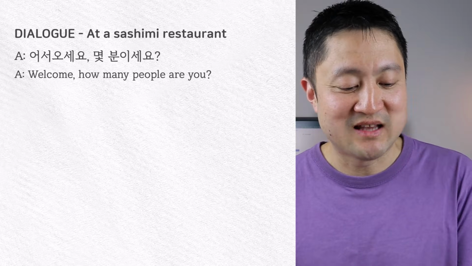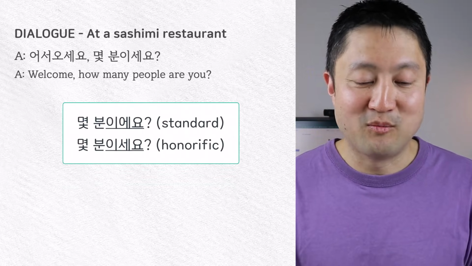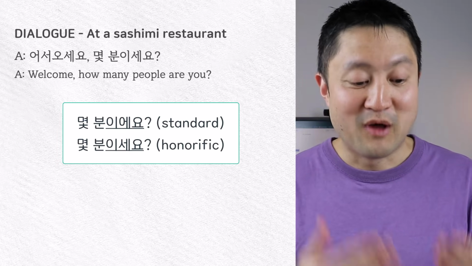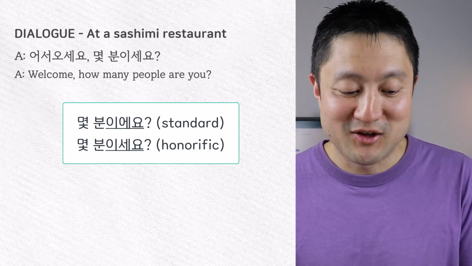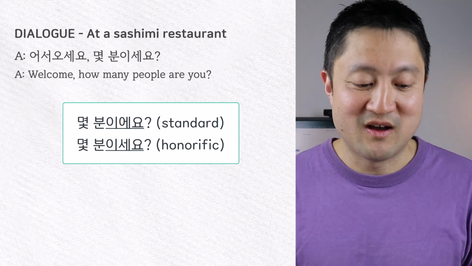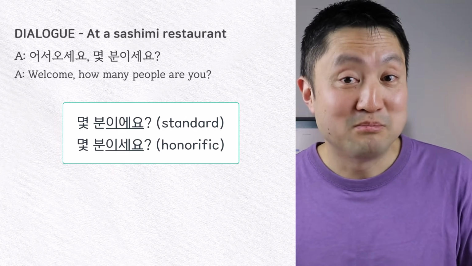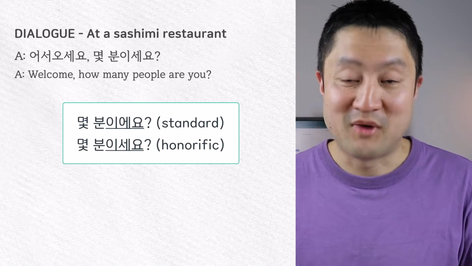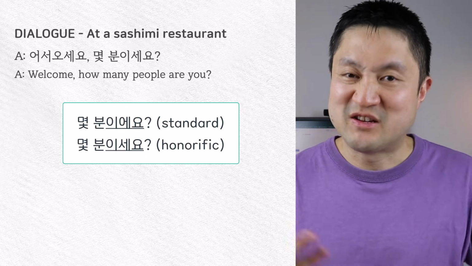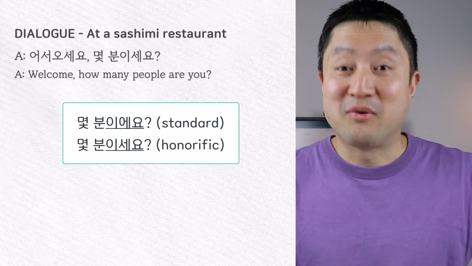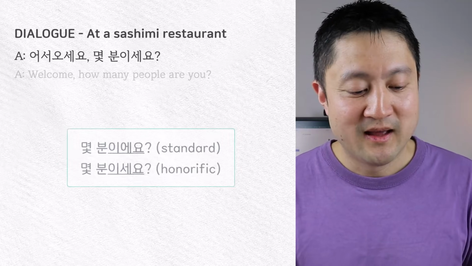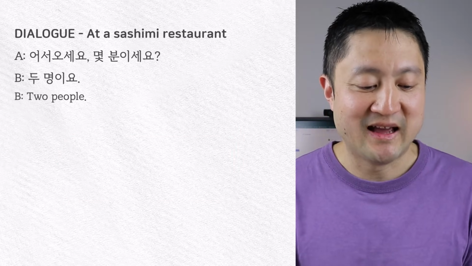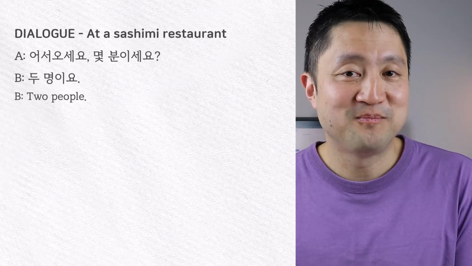And then we have 이세요, which is the honorific form of 이에요. So 몇 분이에요 would mean how many people are there or how many people are you. But the more polite way of asking that question is 몇 분이세요? And obviously the restaurant worker would use this more polite form of the question because they're talking to a customer. And in our response, we can say 두 명이요.